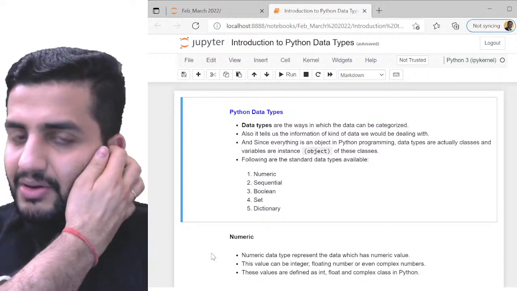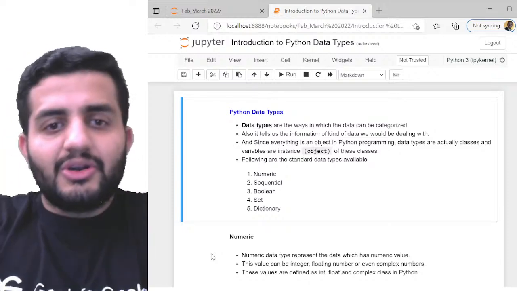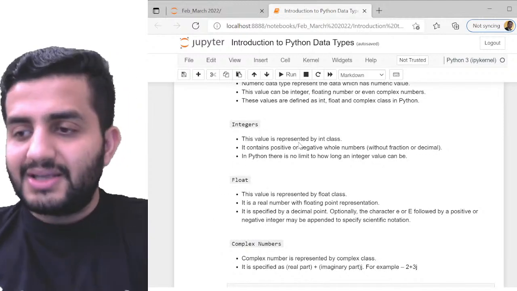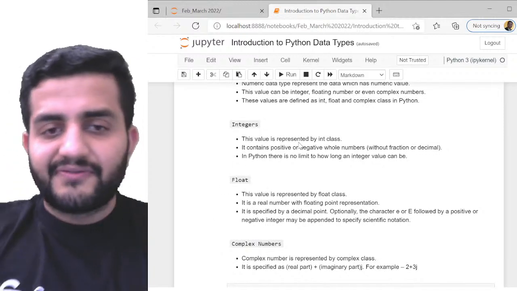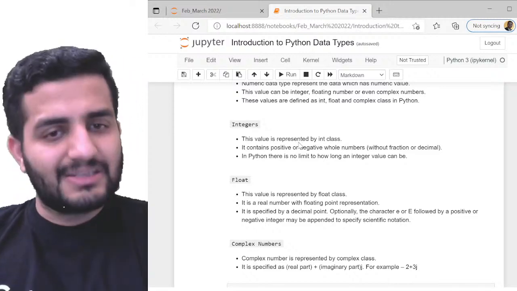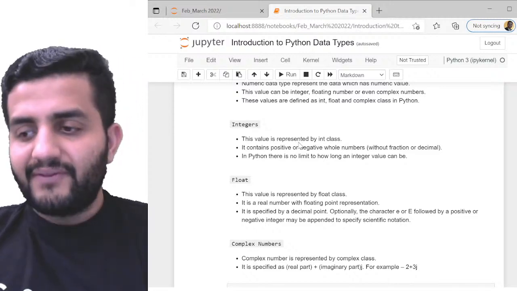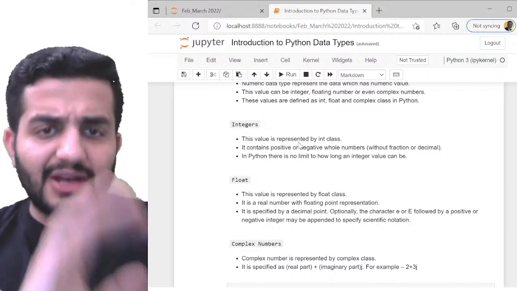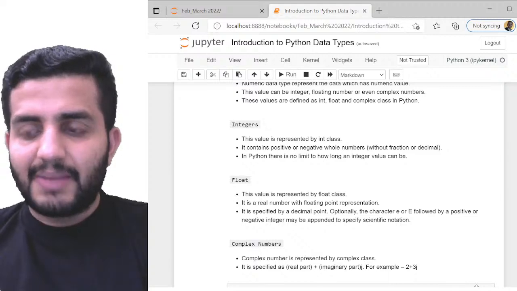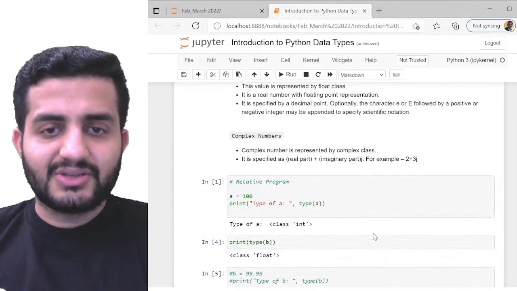So we were discussing these individual topics. We discussed numeric yesterday. Numeric has three major subdivisions: integers, float, and complex numbers. Integers are nothing but whole numbers, float has decimal points, and complex has the real as well as the imaginary part. Very basic concept. We can define all of these three data types in Python as well. The definition is also pretty simple.